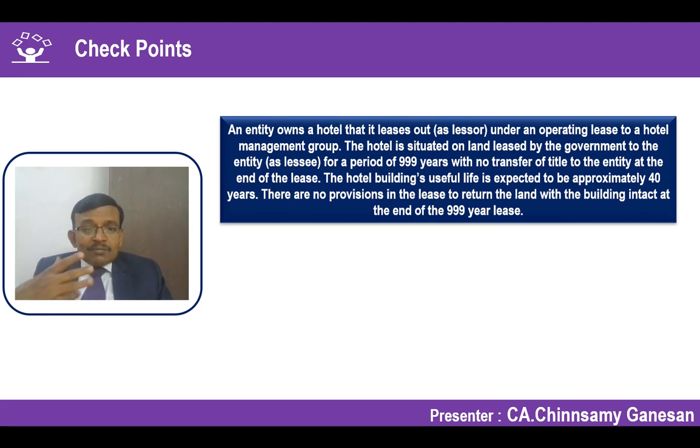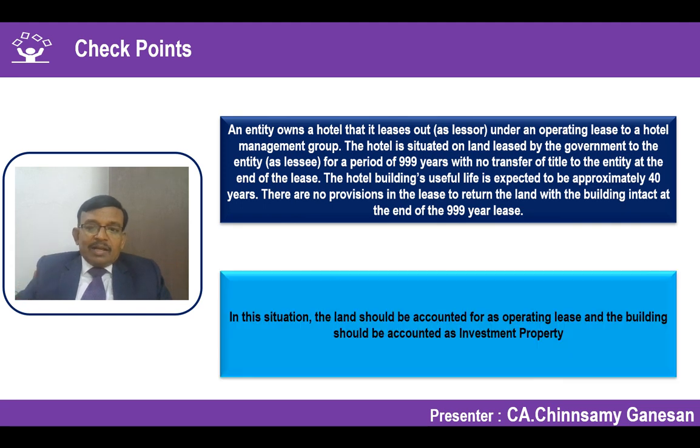So what is the accounting treatment I have to do? Here there are two items involved. One is the land, another is the property. Land will be treated as per operating lease under 116, a right of use asset for 999 years as per Ind AS 116, and the building superstructure is constructed with a view to giving it on operating lease for rental earning.